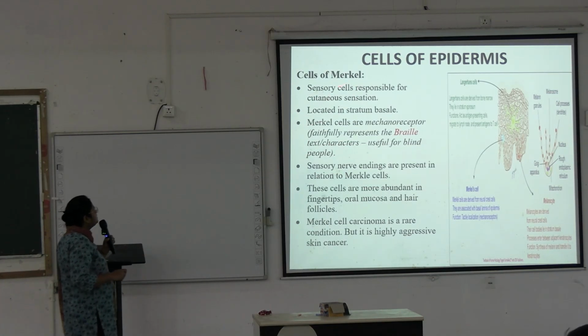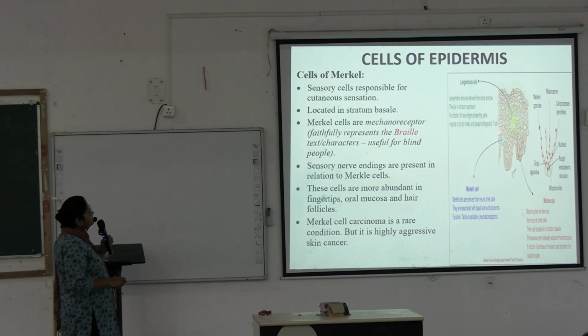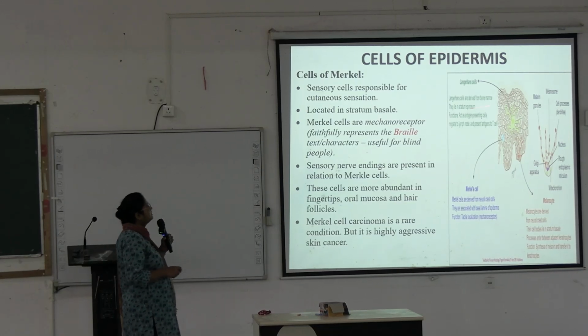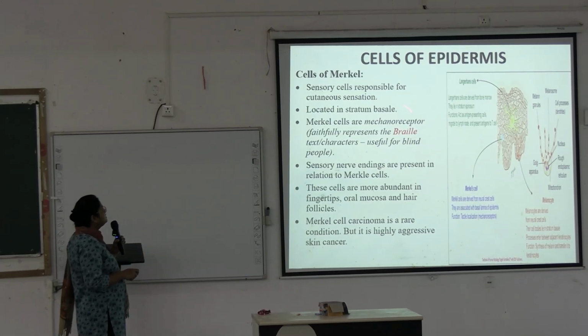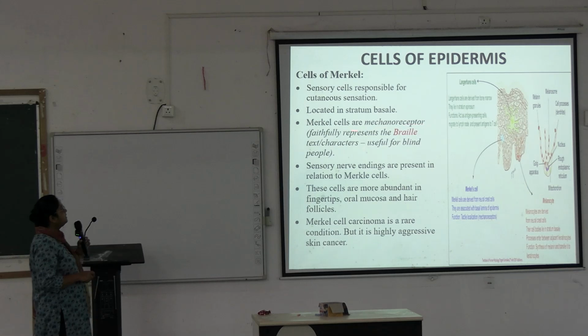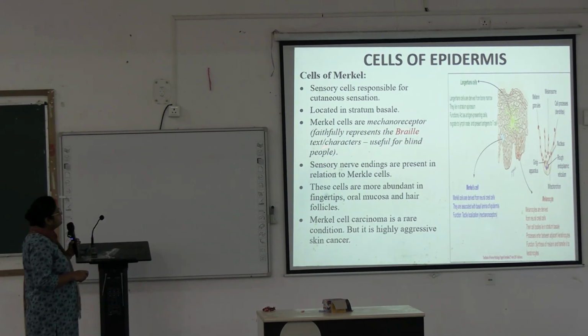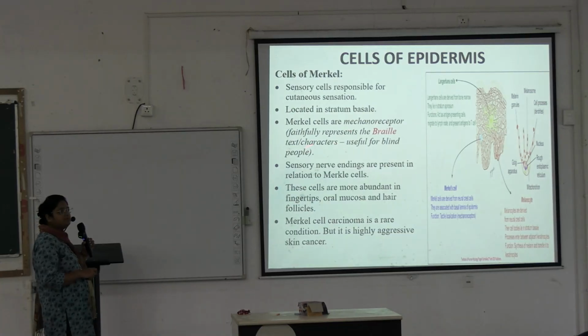Next, we are going to Merkel cells. This is one Merkel cell. They are sensory cells responsible for cutaneous sensation, located in the stratum basale, and Merkel cells are mechanoreceptors. They faithfully represent Braille text or characters, which is useful for blind people.